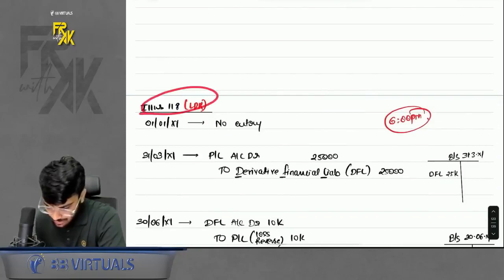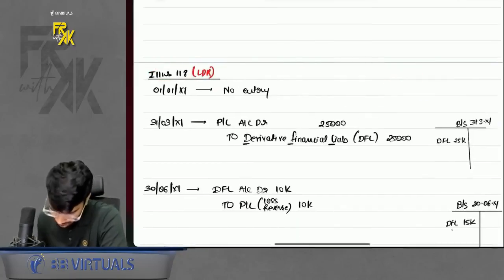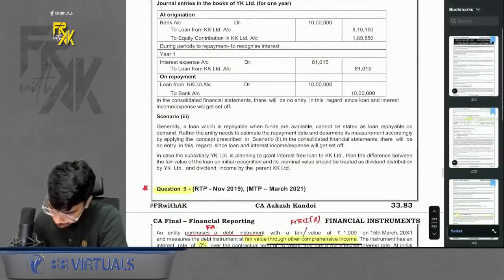Okay, directly focus on the questions here. We have one question, that is illustration number 118 of my book as of now.